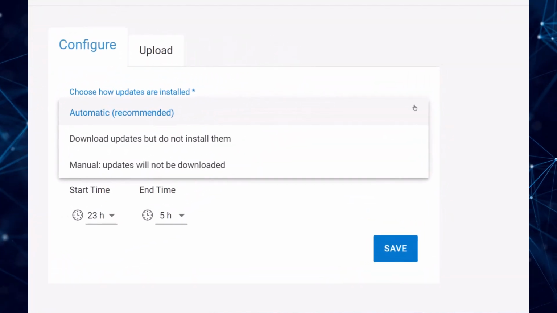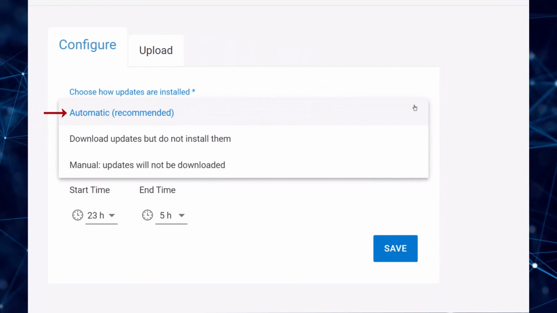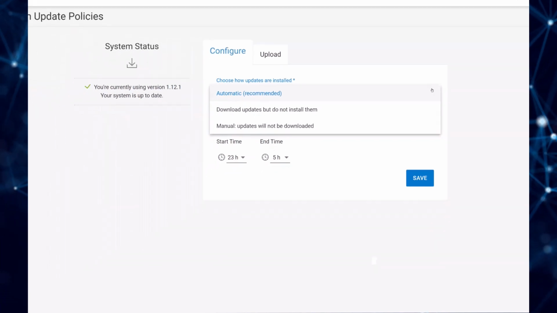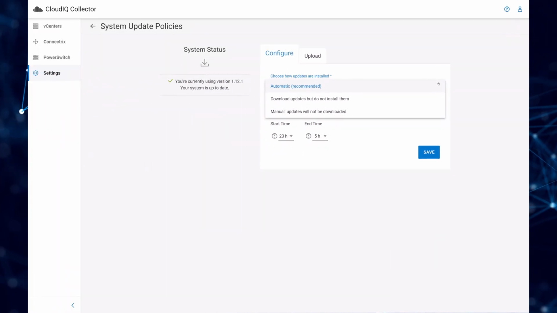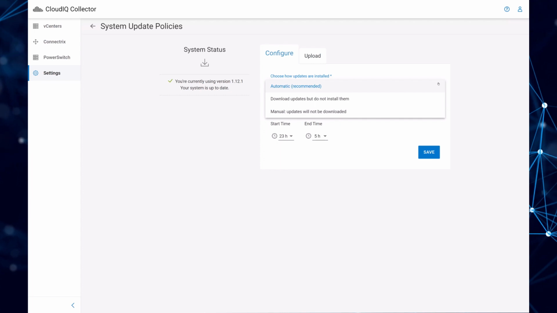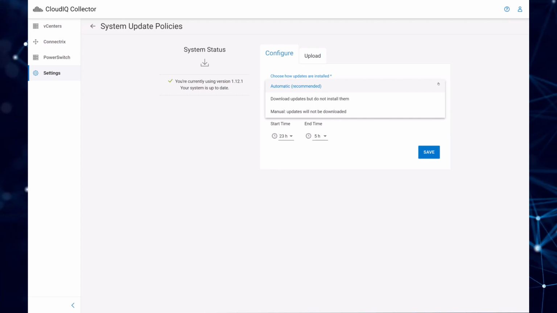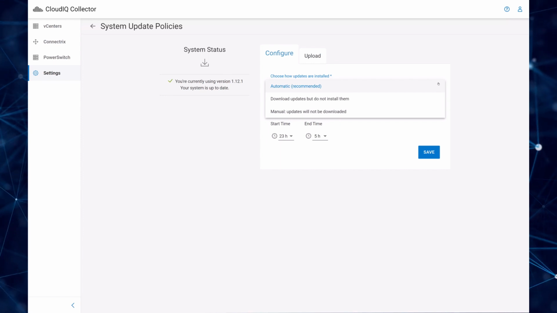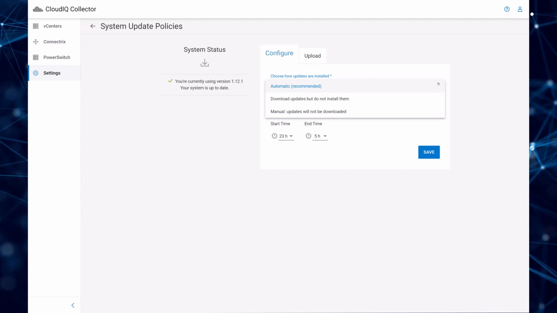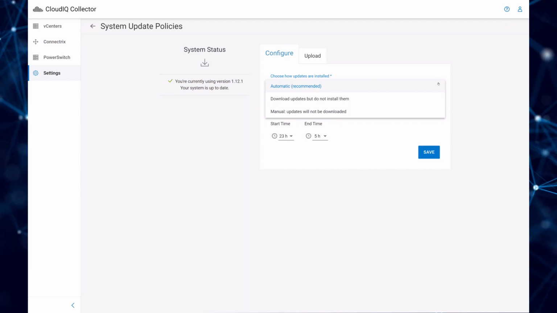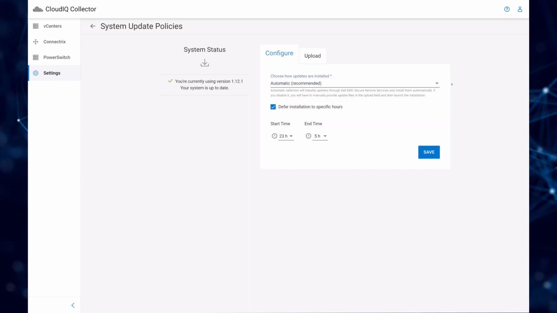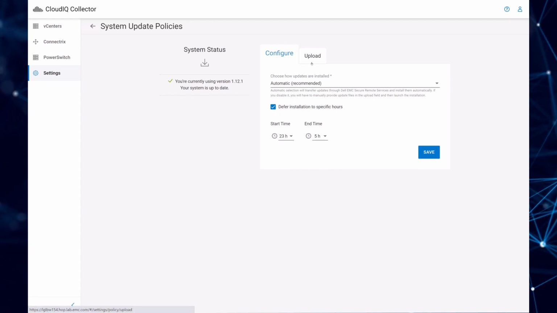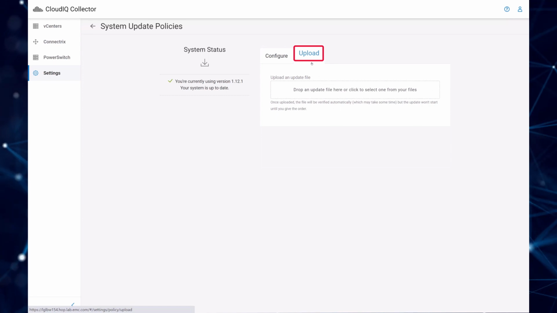There are 3 update policies: Automatic, Download updates but do not install, and Manual. Automatic will automatically download updates over the Secure Connect gateway and install them during the time range specified. Download updates but do not install will download the available update to the collector but will not install it. You will be given the option to install the update on the System Update Policies page when you wish. The manual policy requires you to download the collector update files from the Dell support website and manually upload them under the Upload tab.